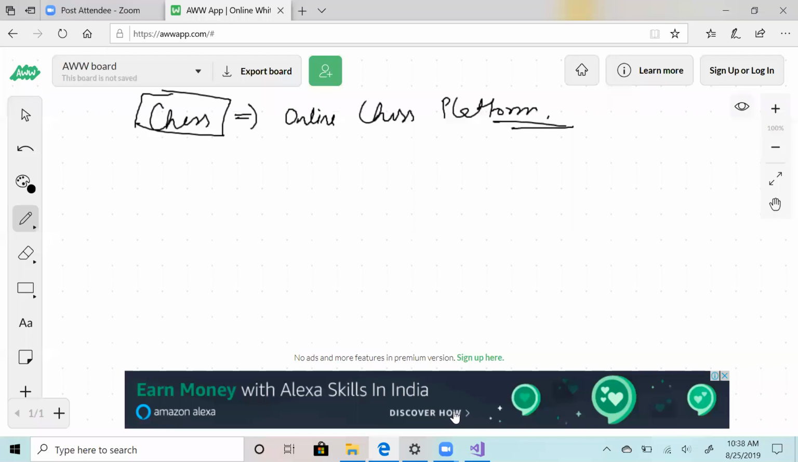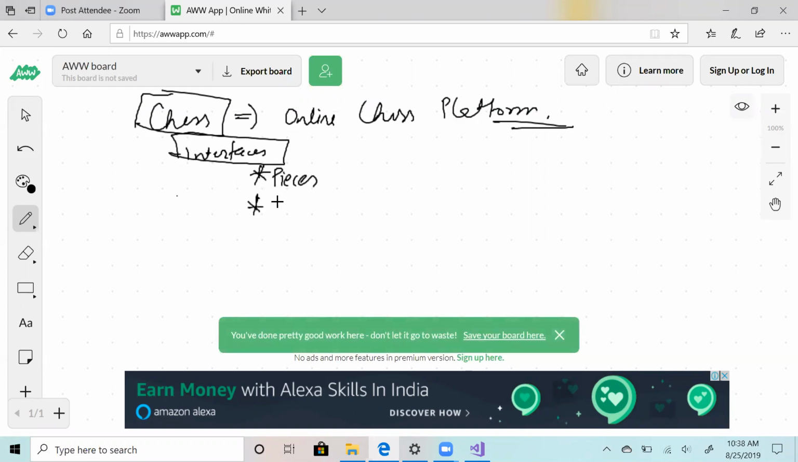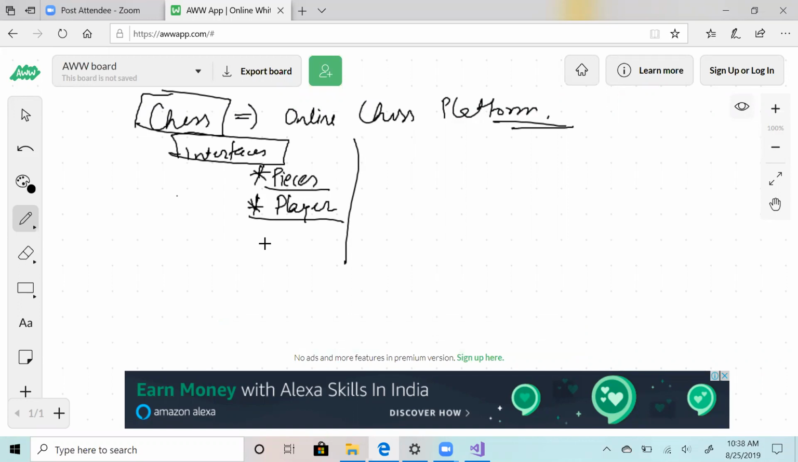Any inputs? How would you start? We'll identify which components are required in chess, like pieces, players. So first identify the interfaces. What will be your first interface? Here you can think of piece, right? Pieces. Then player, or person. Player. What other can you think of? So these are the two interfaces, pieces and player. Any other idea? Account, like you said. Account, we can have player or account, I would say.